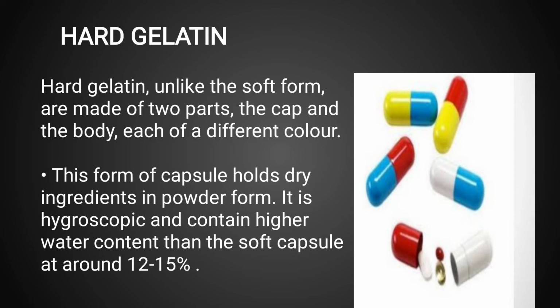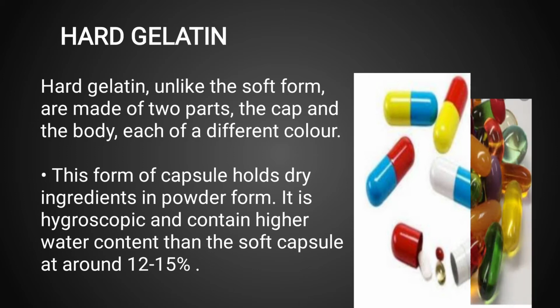Hard gelatin capsules, unlike the soft form, are made of two parts, the cap and the body, each of a different color. This form of capsule holds dry ingredients in powder form. It is hygroscopic and contains higher water content than the soft capsule, at around 12 to 15%.